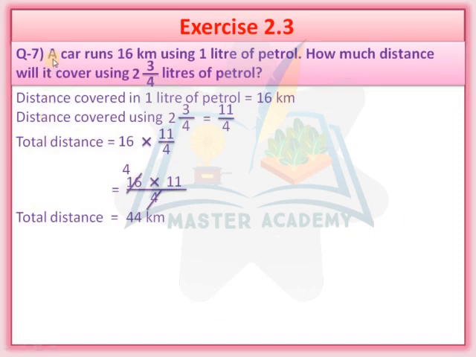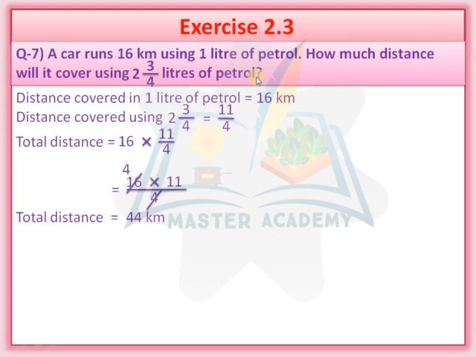Question number 7. A car runs 16 km using 1 liter of petrol. How much distance will it cover using 2 integer 3 upon 4 liters of petrol? So per liter, 16 kilometer distance will be covered by the car.